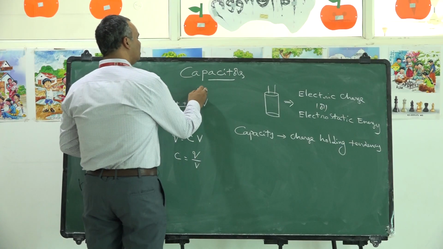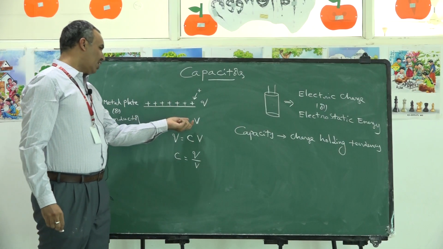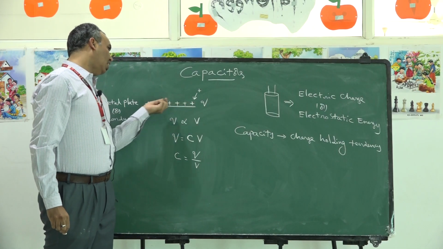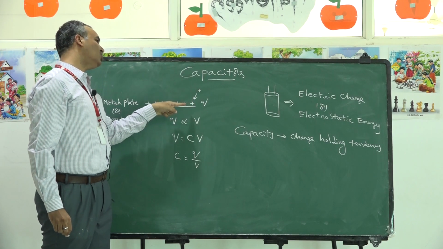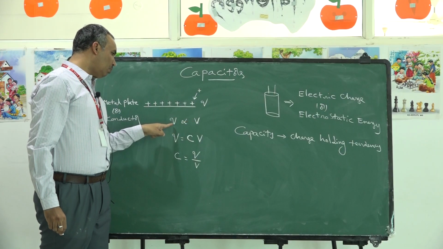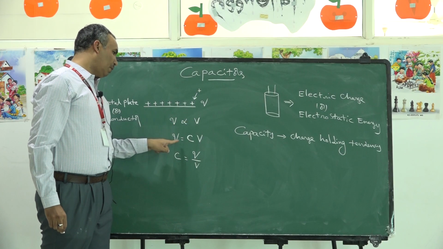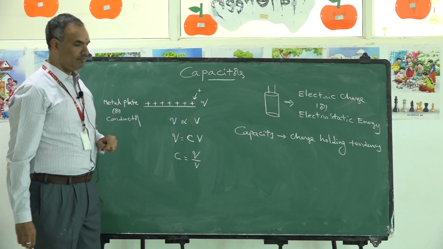In order to bring some other charge onto this plate, you need to do some work. The work done is called potential. As the charge on the plate increases, you need to do more and more work to introduce additional charge onto the plate. So potential increases in proportion to the charge. The proportionality constant is called the capacity of the conductor.